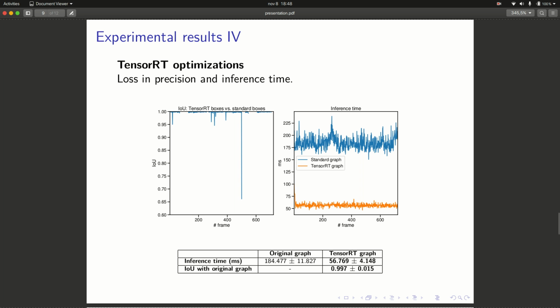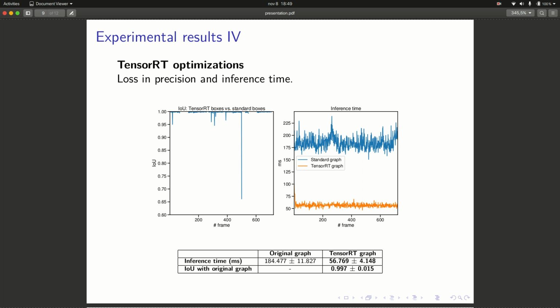So the optimized networks yield practically the same bounding boxes as the standard neural networks. The shape fitting concretely is at 99.7% of intersection over union. So practically the results are the same.